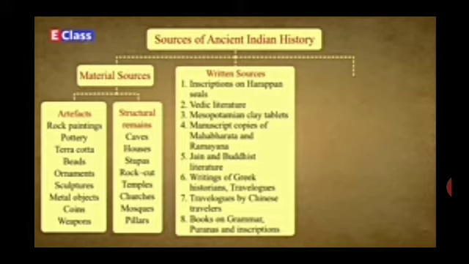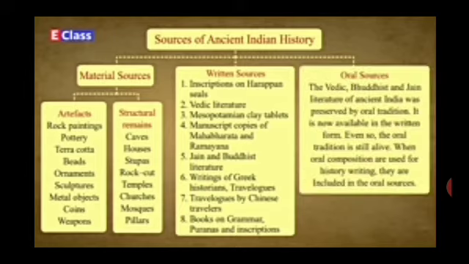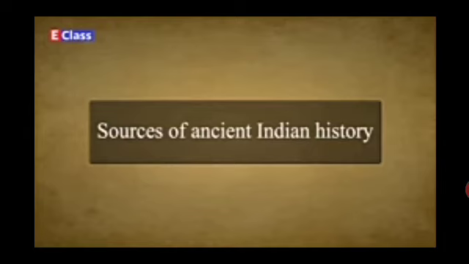The third source is oral sources. The Vedic, Buddhist, and Jain literature of ancient India was preserved by oral tradition. It is now available in the written form. Even so, the oral tradition is still alive. When oral compositions are used for history writing, they are included in the oral sources of ancient Indian history.